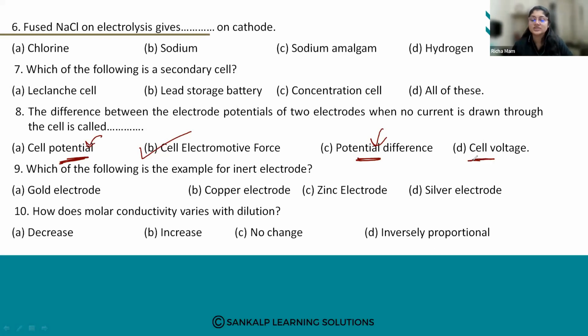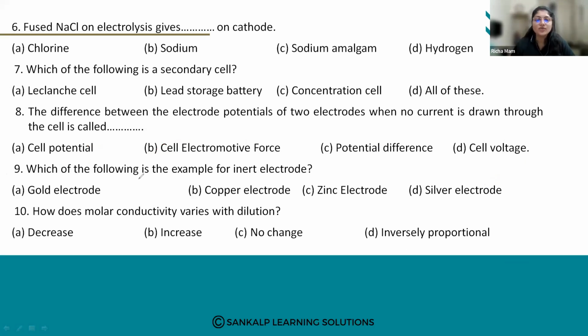What do you mean by cell voltage? Cell voltage is nothing but the charge difference between the two electrodes. The electrons are pulled from anode to cathode in an electrochemical cell. So the answer is cell electromotive force. I have just told you the definitions of all the others so that it will be easily understood.